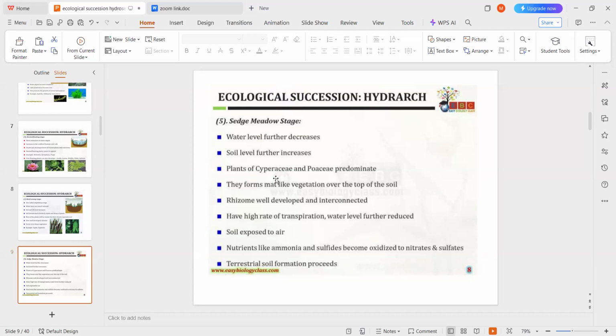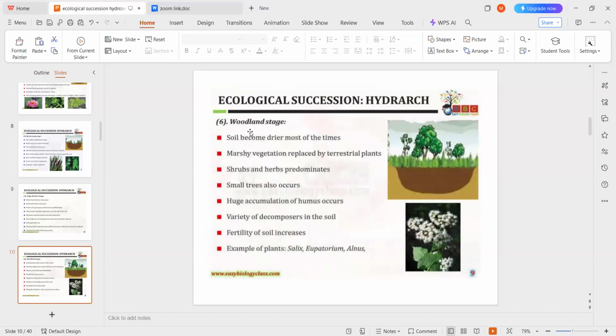The next one is the sixth stage, the woodland stage. Here the soil becomes drier, and the marshy vegetation is replaced by terrestrial plants. The total water content is decreased and the formation of soil is increased.